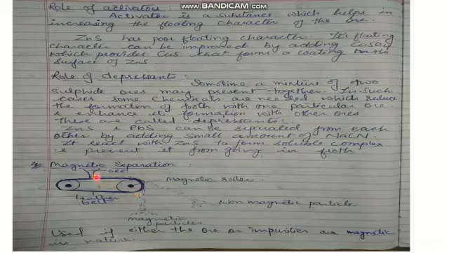Ore is introduced in it, and when the leather belt moves around these rollers, the magnetic impurities or the magnetic particles will be attracted by the magnet and they will fall just below the roller, whereas the non-magnetic particles will fall away from the rollers. In this way, we can separate the two gangues from the ore which are magnetic in nature.